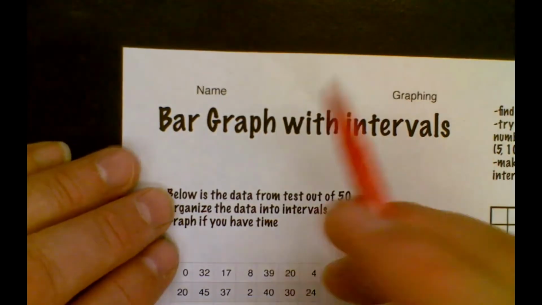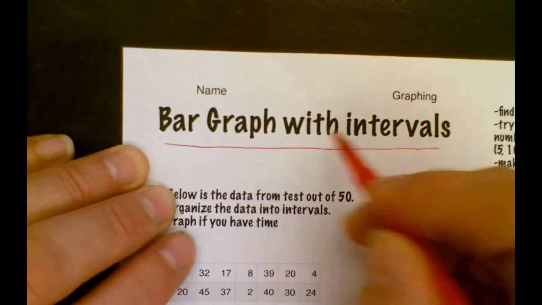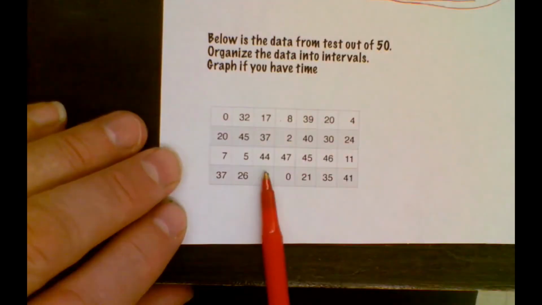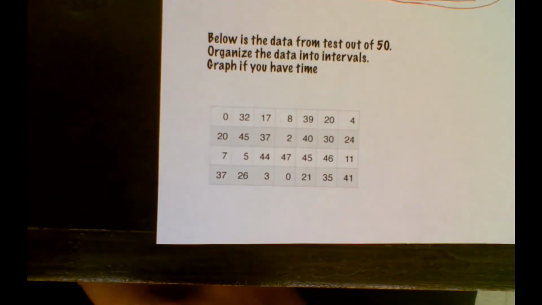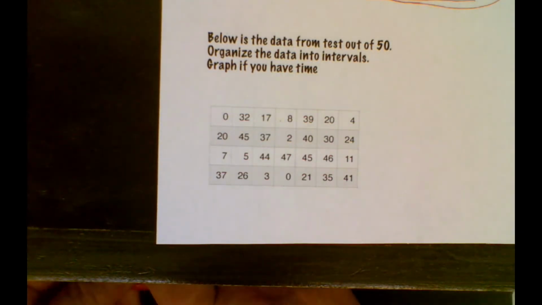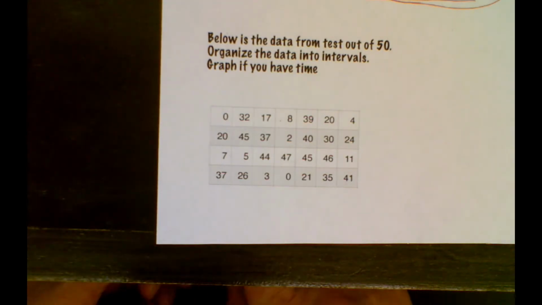Here's one of the most difficult concepts of all: a bar graph where you have to make intervals. You do that when you have a whole bunch of data, like this test data below, out of 50. Now it's hard to graph this as a bar graph because there are so many different values. So what we need to do is make different intervals.